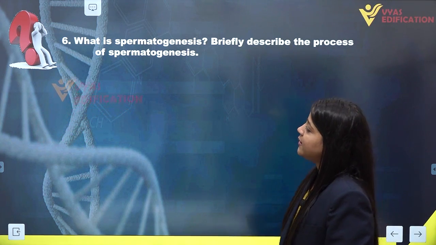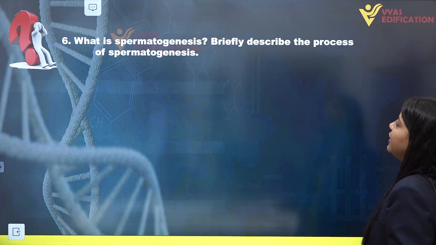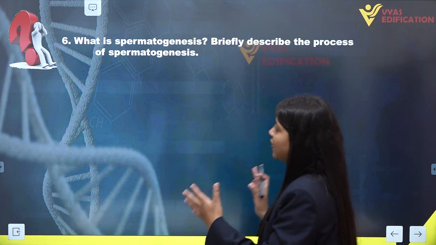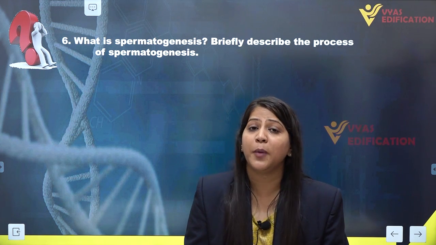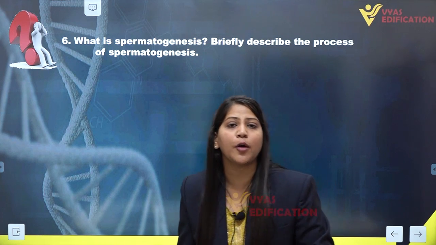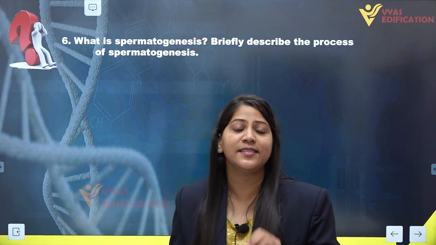Now let's move towards the next question, that is, what is spermatogenesis, and briefly describe the process of spermatogenesis. First of all, the first part of this question is asking what is spermatogenesis. Spermatogenesis is a process through which the formation of male gametes or sperm cells takes place.